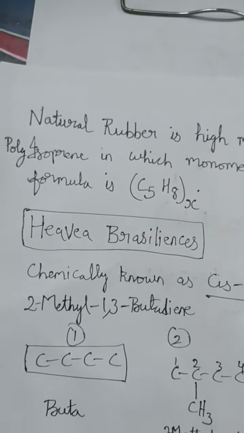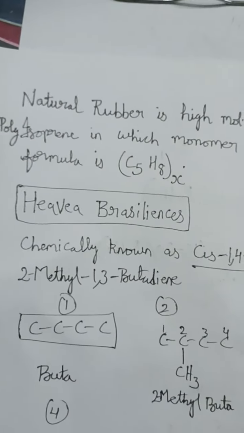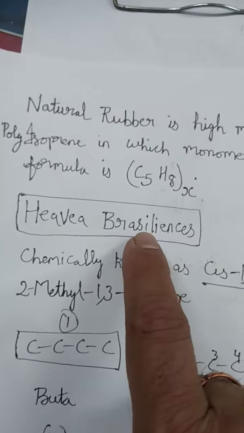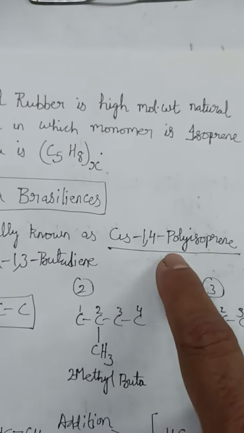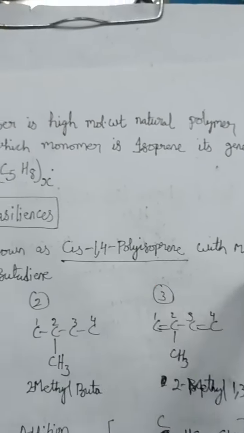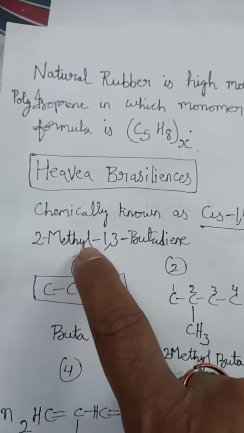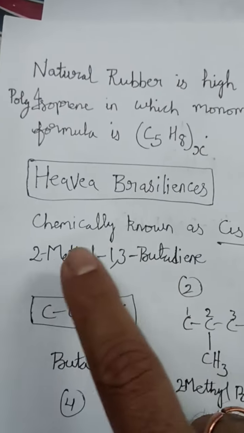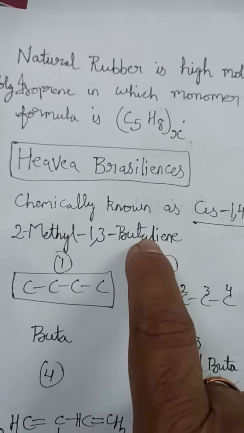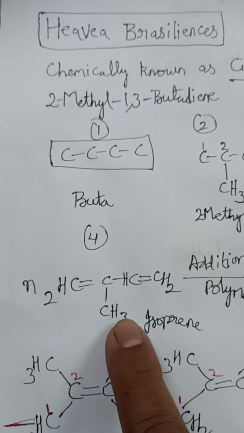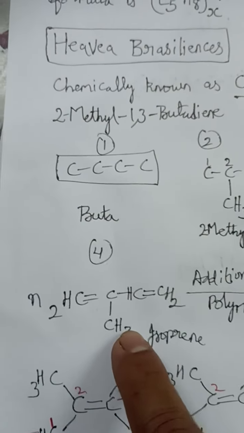As it is obtained from the tree Hevea brasiliensis, we have already discussed this. This is the spelling. Chemically it is known as cis-1,4-polyisoprene, with the monomer 2-methyl-1,3-butadiene. The name is a little bit difficult, 2-methyl-1,3-butadiene. Let us discuss the structure. This structure is this one, but I will explain how to write it.